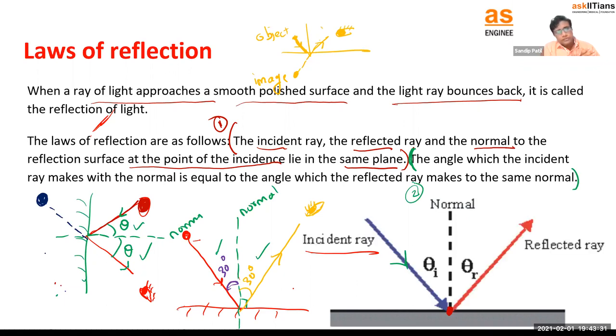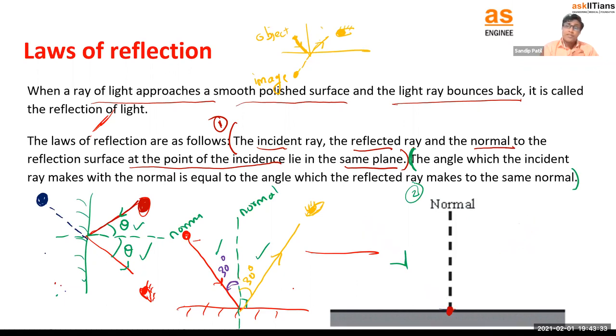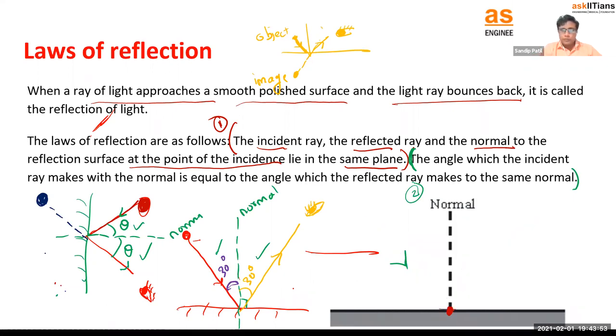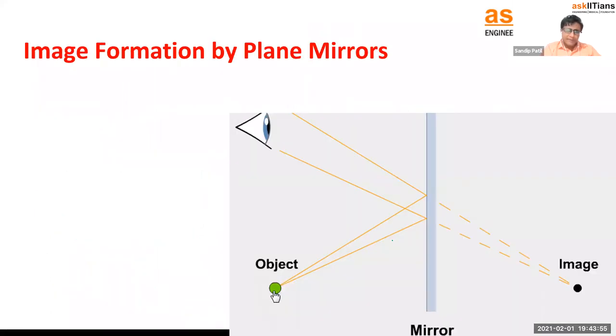And the second law is that the angle of incidence and the angle of reflection, the angles which the incident ray and the reflected ray make with the normal, are equal. Very easy to understand. Then let's move to the next one.